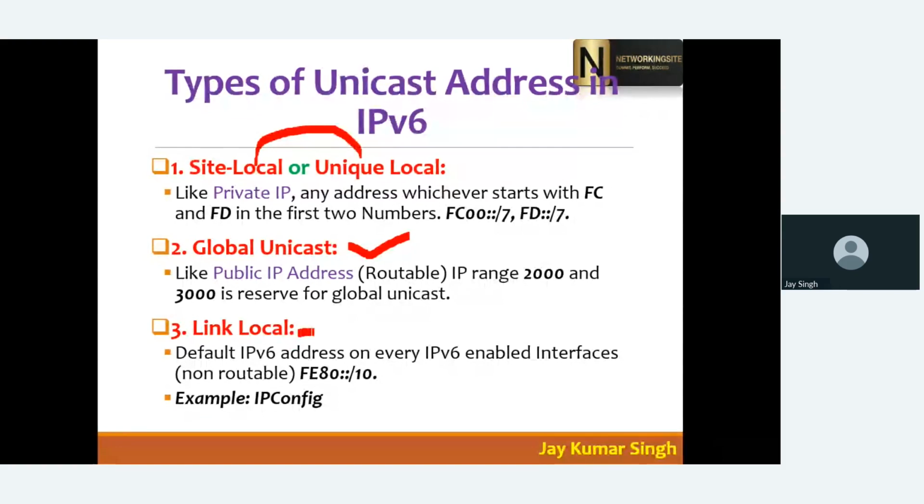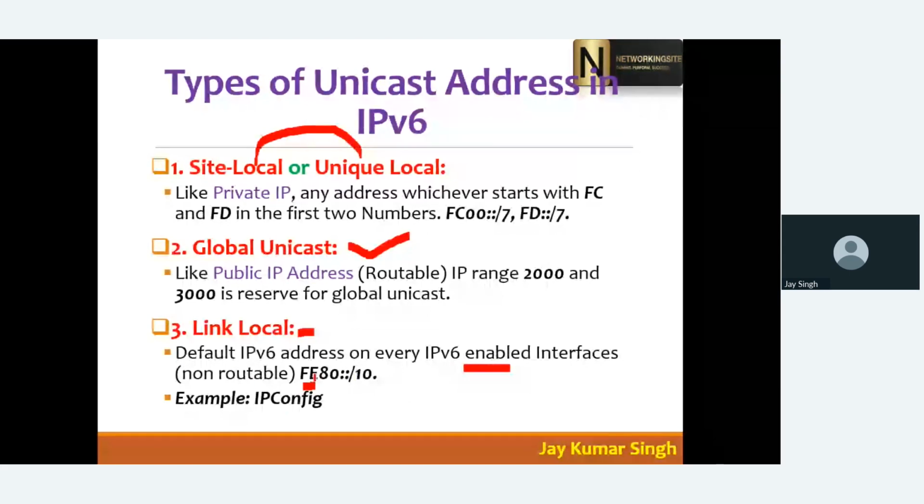Link local means the IP address is there by default. This IP address is enabled by default on your interface. It's similar to APIPA, but I'm not saying it is APIPA, and it is already enabled on the IPv6 interface.